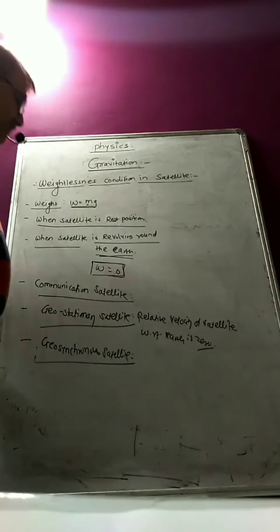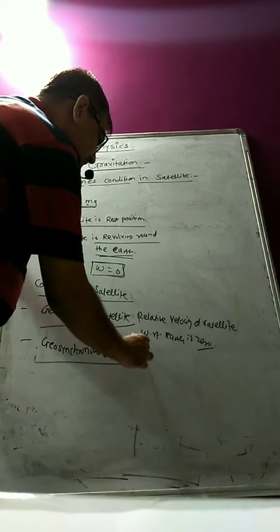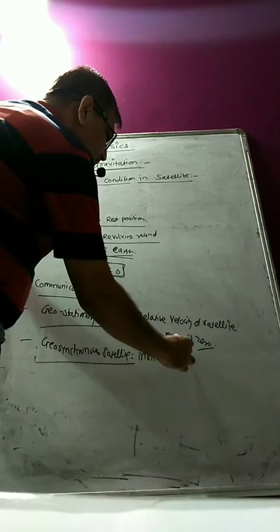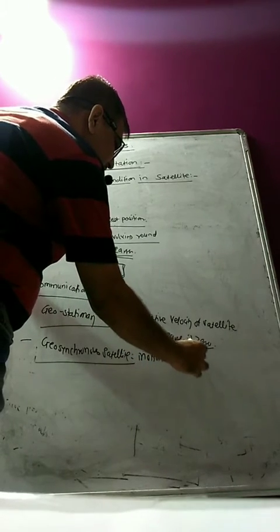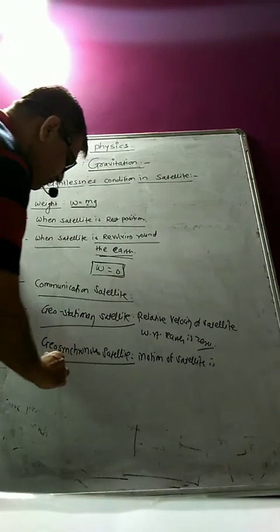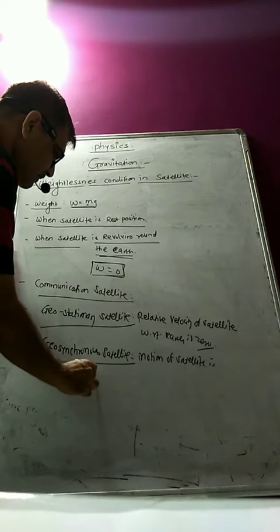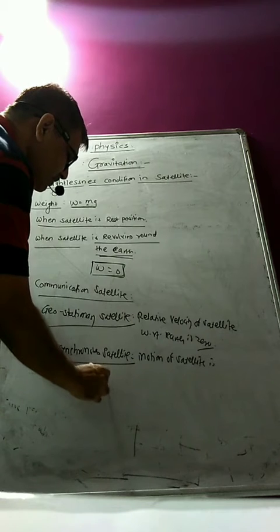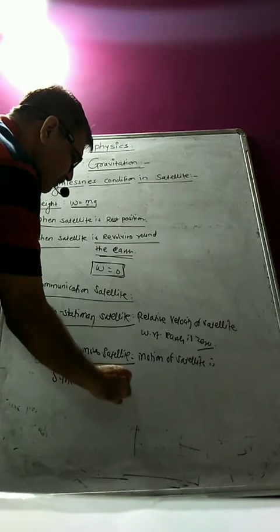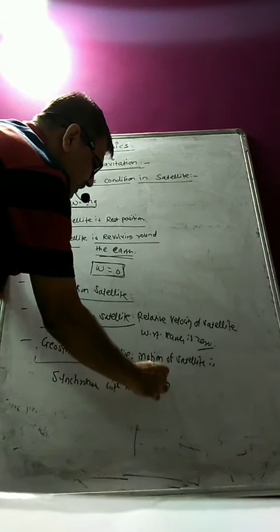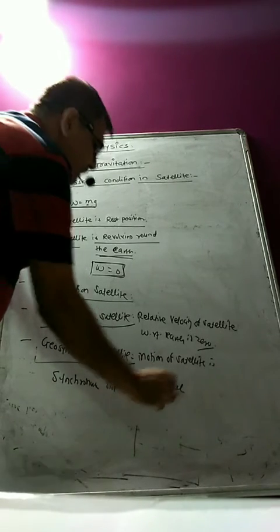The motion of the satellite is synchronous with the rotation of the Earth about its own axis.